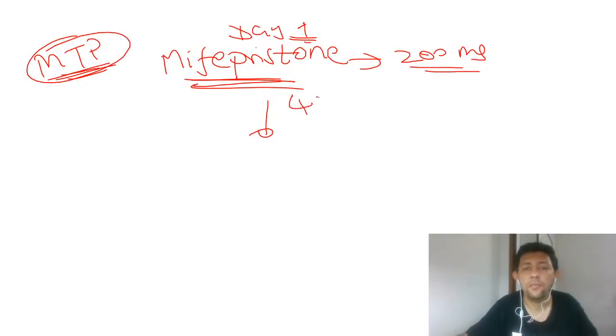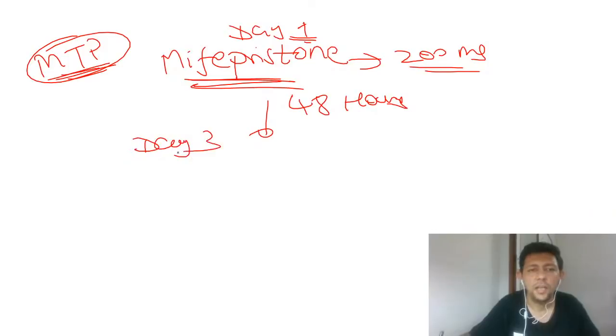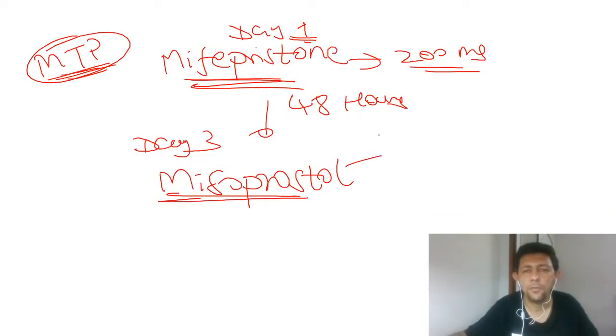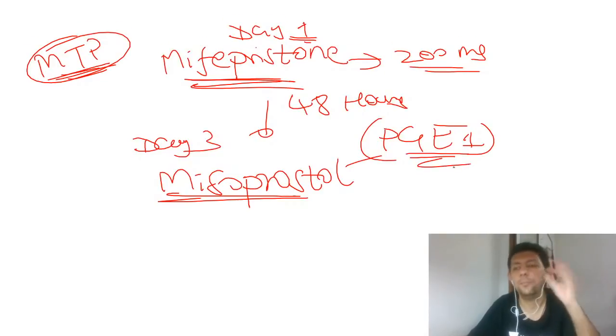And after 48 hours, on day 3, we have to go for misoprostol. Again, this is an important MCQ. Misoprostol is what type of a drug? It's a PGE1 analogue. This also could be asked to you. So each and every line what I am saying is an important MCQ. Each and every word which I am saying could be asked to you.